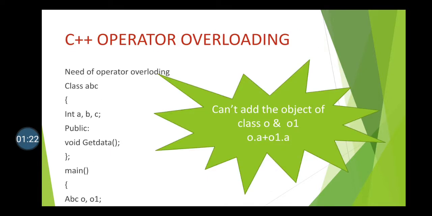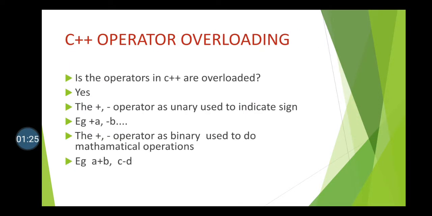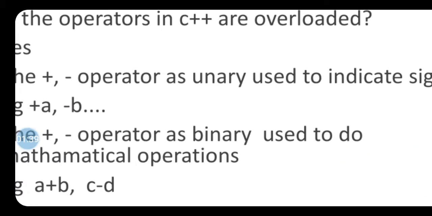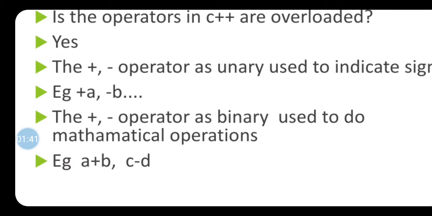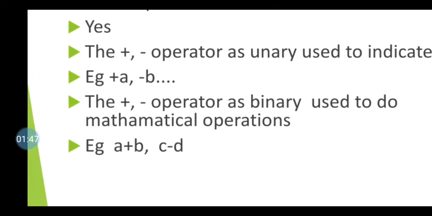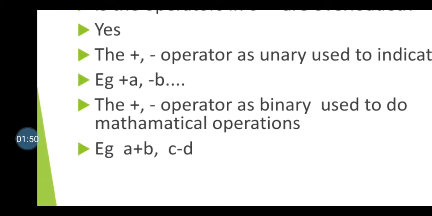First of all, we will discuss whether operators in C++ are already overloaded. Yes, they are. Let's take one example. If you consider the plus and minus operators as unary operators, they can be used to indicate the sign, that means plus A, minus B. Now, when these operators act as binary operators.